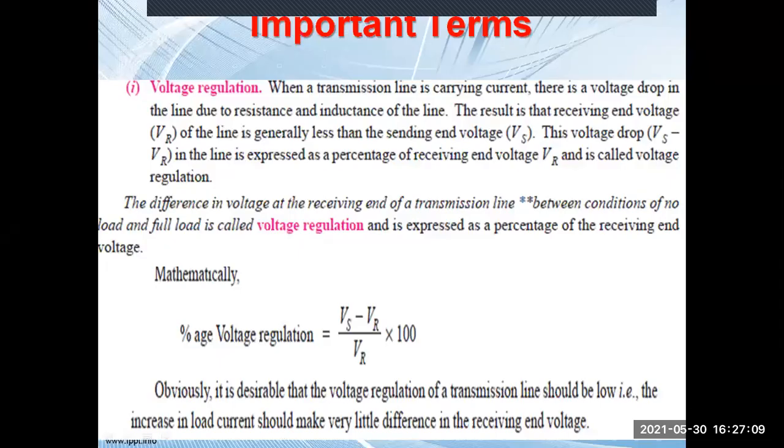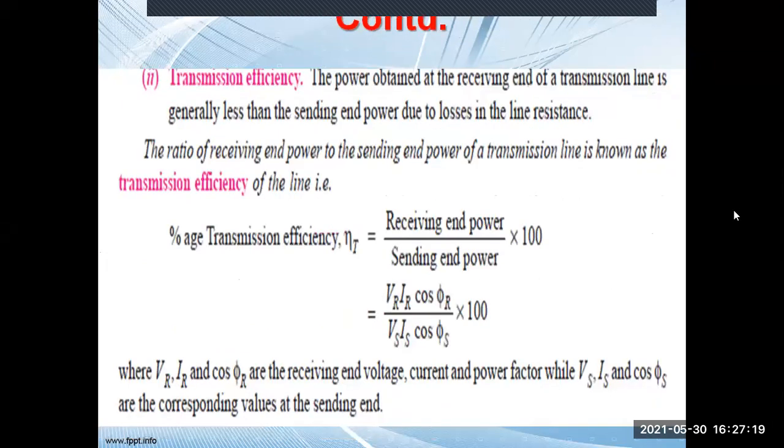Obviously it is desirable that the voltage regulation of a transmission line should be low. That is, an increase in the load current should make very little difference in the receiving end voltage. Next is the transmission efficiency.